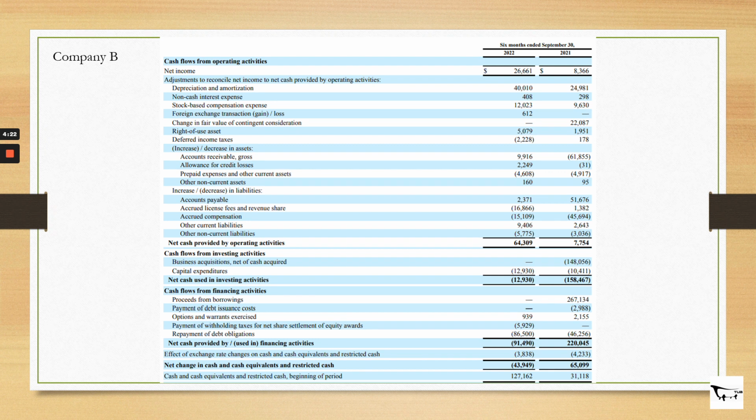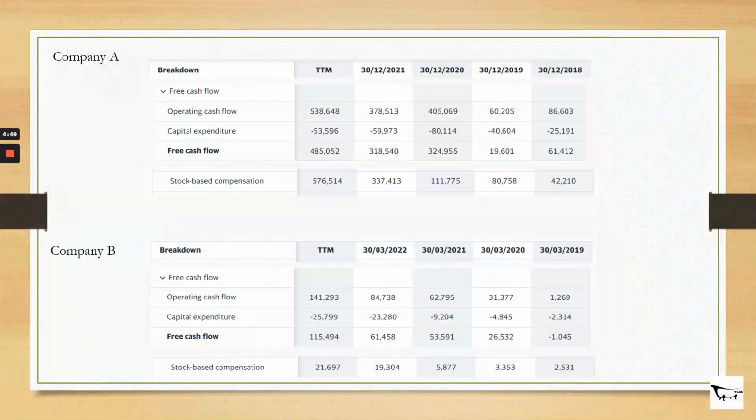And then subsequently the financing activities, where they actually made a large repayment over the last 6 months, right? So they have a huge negative net cash provided by financing activities, and eventually that led to a negative change in their cash and cash equivalents, right? So in this video, I'll be comparing Company A and Company B on their free cash flow. As you can see, these figures are taken from Yahoo Finance.